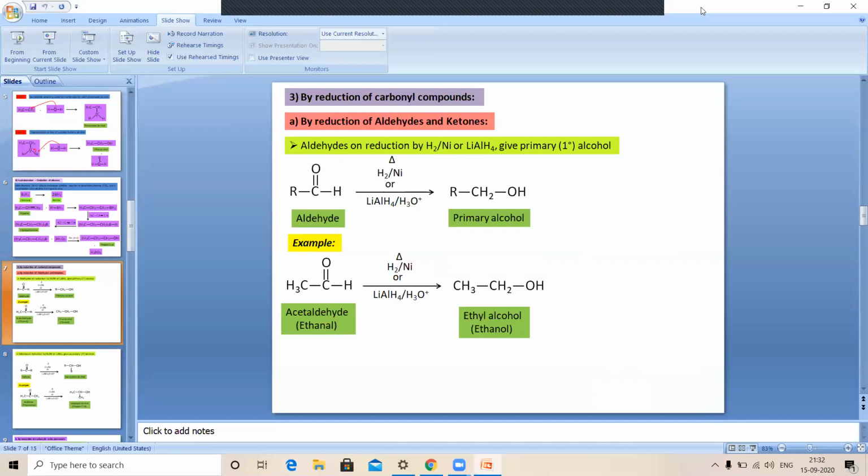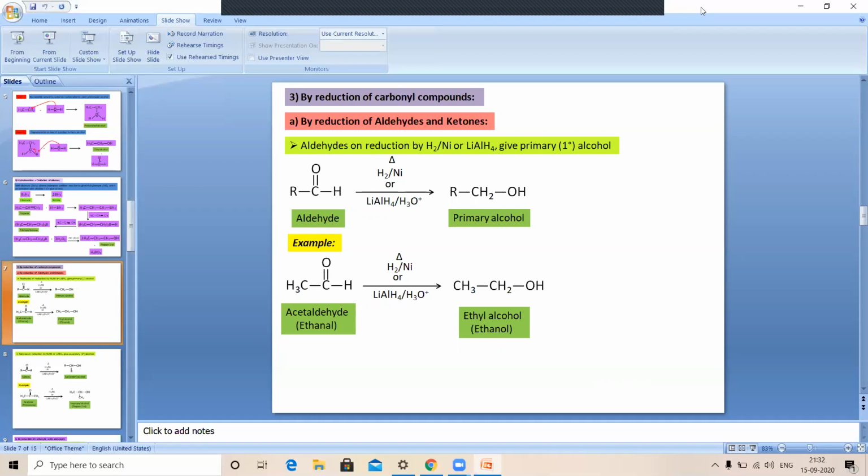So this is the very important exception for this method. That means by using this method, we can only prepare the primary and secondary types of alcohols. When aldehydes are reduced by hydrogen in presence of nickel, or another catalyst, lithium aluminum hydride, LiAlH4, they give the primary alcohol. Similarly, ketones on reduction with nickel or lithium aluminum hydride give the secondary alcohols.